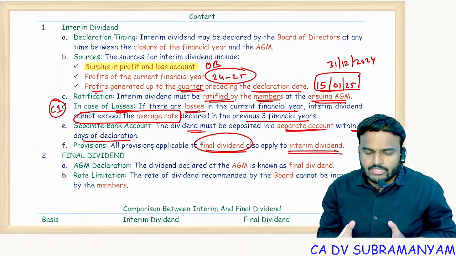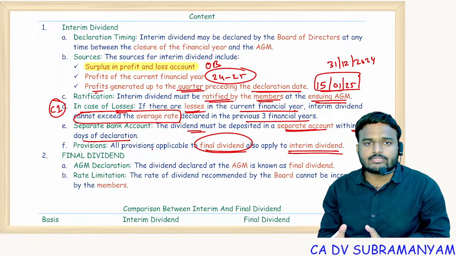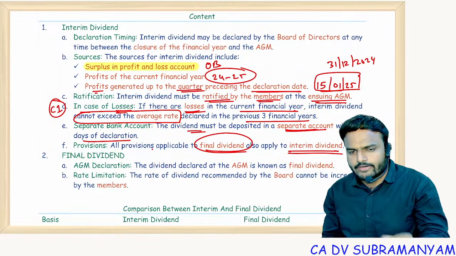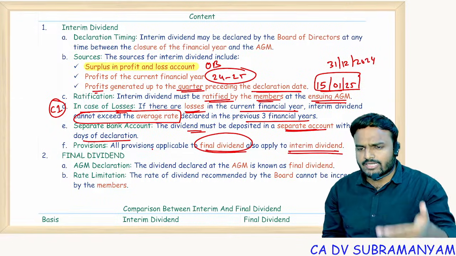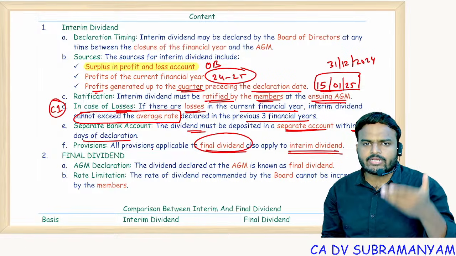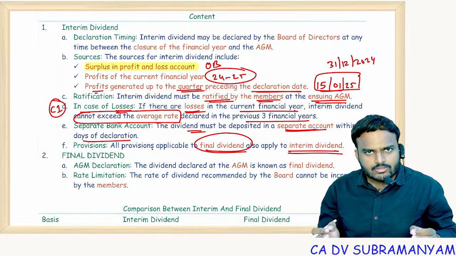See, if you remember the definition of dividends, dividend includes interim dividend. That means all the provisions that are applicable to final dividends are equally applicable to interim dividend. 1 or 2 exceptions are there, like recommendation and declaration of interim dividend is taken care of by board of directors.